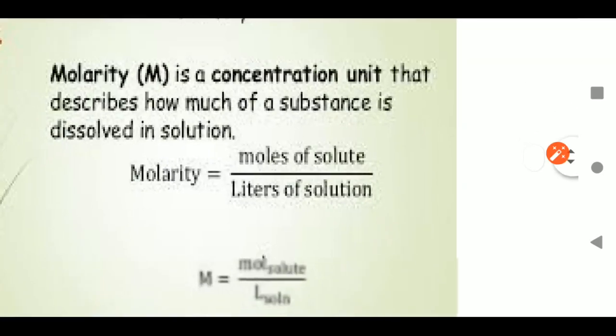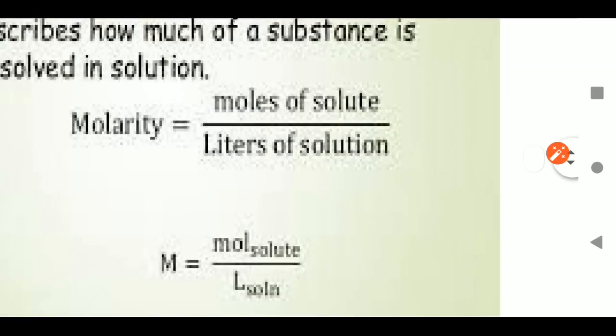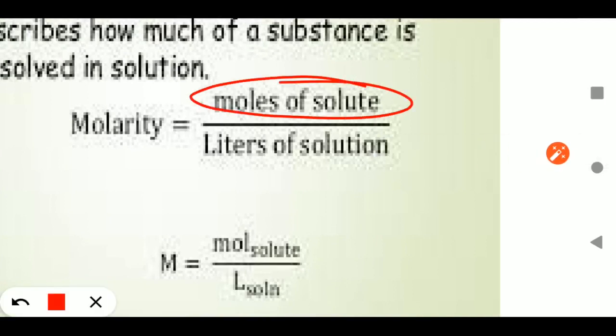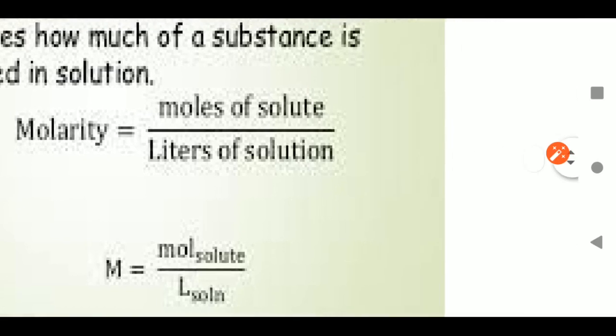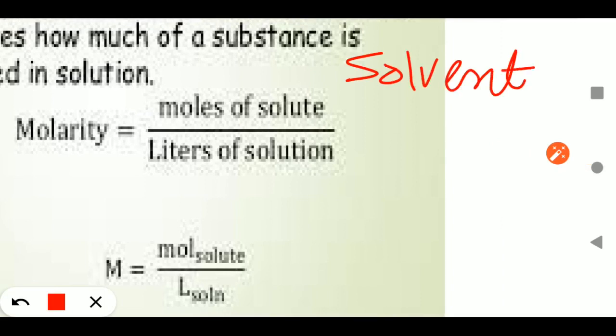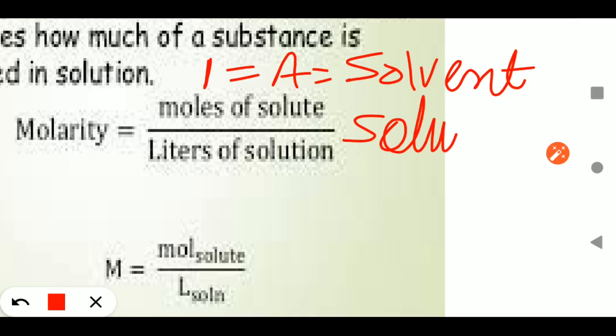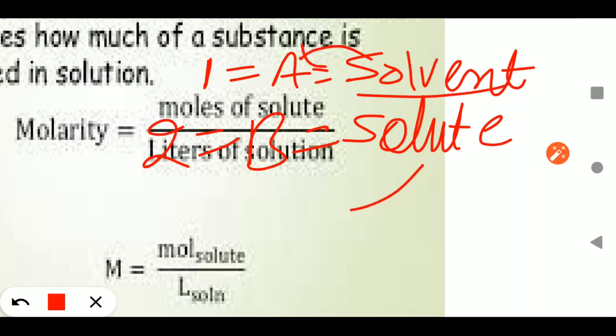Molarity represents the number of moles of solute per liter of solution. So students, how will you write moles in this chapter? Keep in mind that I will use A for solvent, or some books write 1, and for solute I will use B, or some books write 2. So always remember that for solvent I will use A, and for solute I will use the term B.